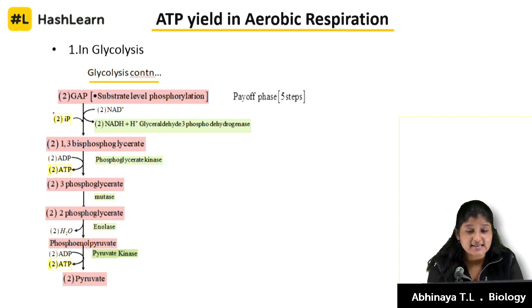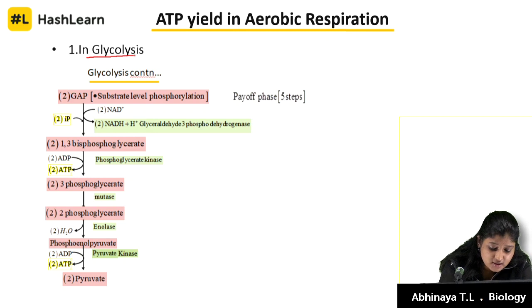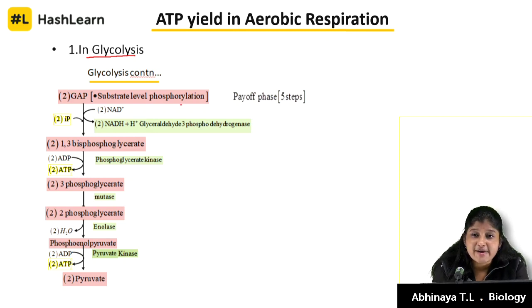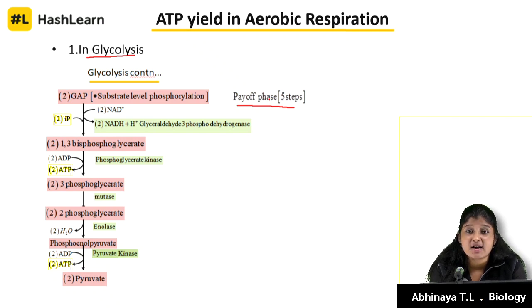What you see is glycolysis, the first common step of anaerobic and aerobic respiration. Glycolysis, as it takes place in the cytoplasm, is called the EMP pathway. We told why it is called that: the German scientists who discovered this. The reaction I am focusing on here is the payoff phase. We studied about the preparatory phase and payoff phase, isn't it? Why have I picked the payoff phase? As the name suggests, these are the steps of reaction where something is getting paid off.